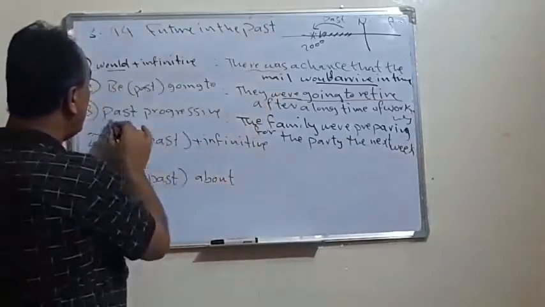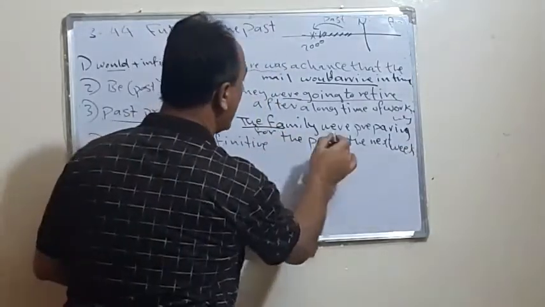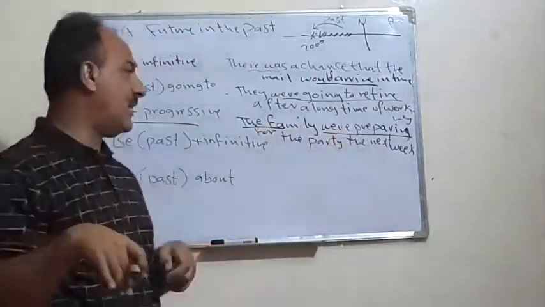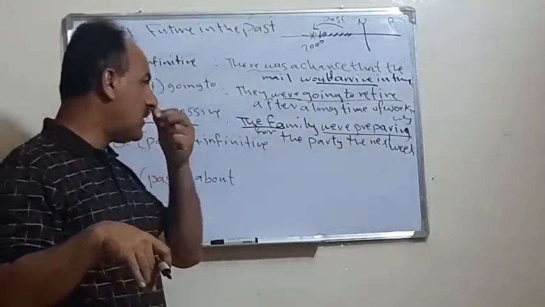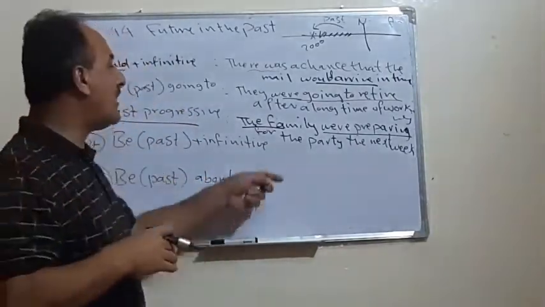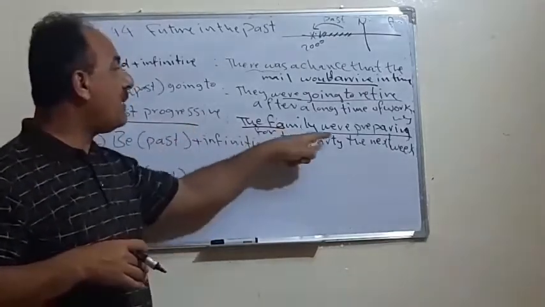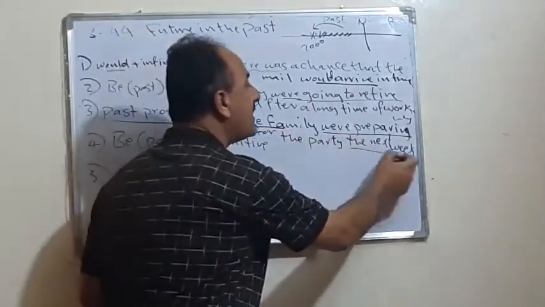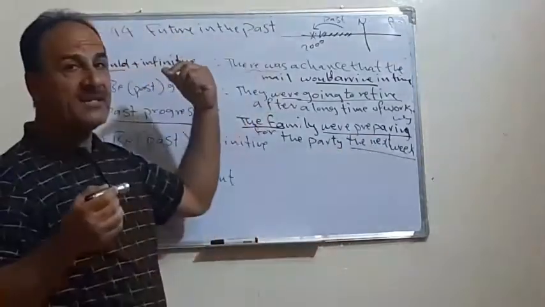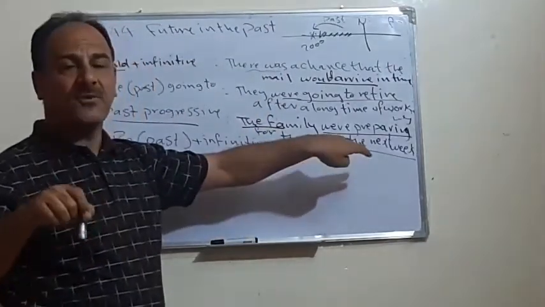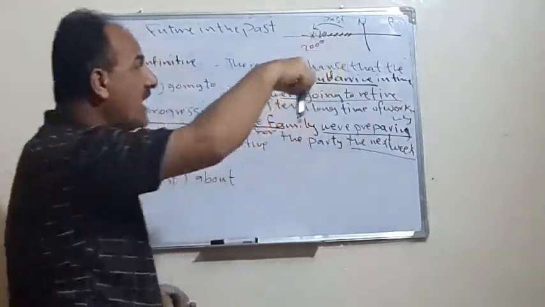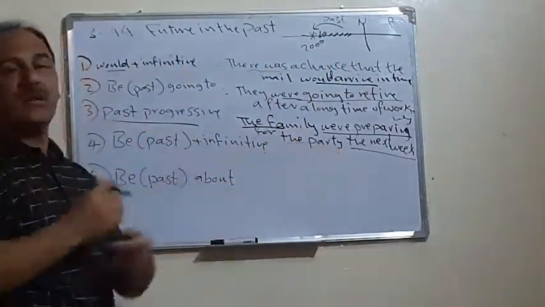The family, this is the subject, were preparing for the party. So, for example, now we are in June. In May or in February, at that time, they were preparing what? To make a party. So, they were preparing for the party the next week. We don't say next week, we say the next week, which means at that time. If we say next week, it means from now, but the next week means at that time, within the coming week, they were preparing.